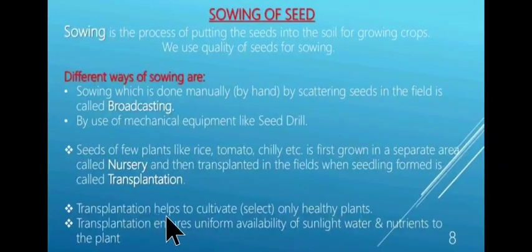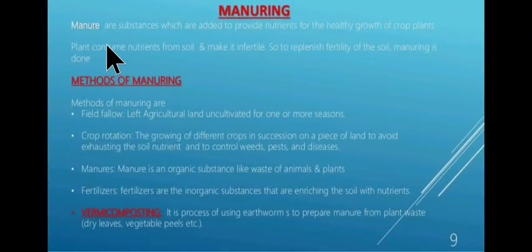Transplantation helps to cultivate or select only healthy plants, and transplantation ensures uniform availability of sunlight, water and nutrients to the plant. Now, manuring. What is manure? Manure are substances which are added to provide nutrients for the healthy growth of crop plants. As you all know, plants consume nutrients from soil and make it infertile. So to replenish fertility of the soil, manuring is done.